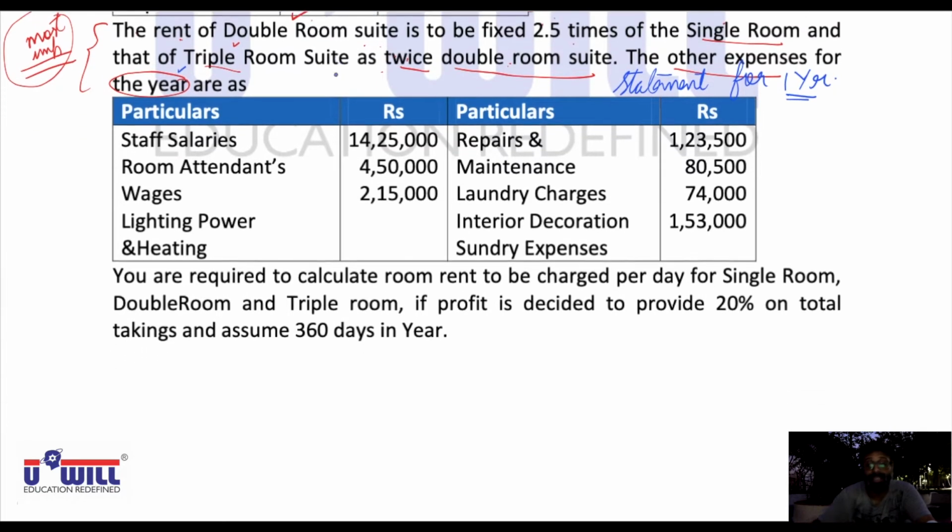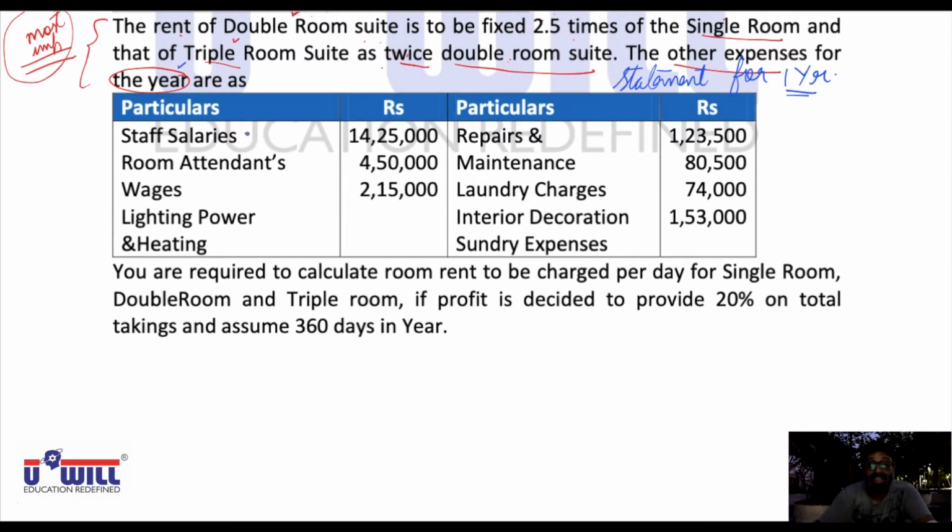Now, which all expenses are given? Staff salaries, room attendants. Okay, this room attendants wages are 4,50,000. Room attendants wages is one item, that is 4,50,000. Lighting and heating, lighting, power and heating is also one item, that is 2,15,000. Repairs and maintenance is also one item, that is 1,23,500.